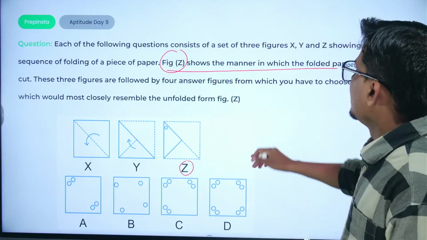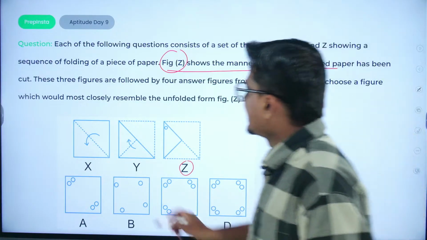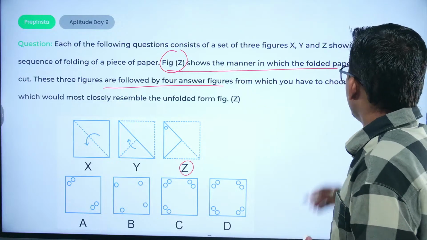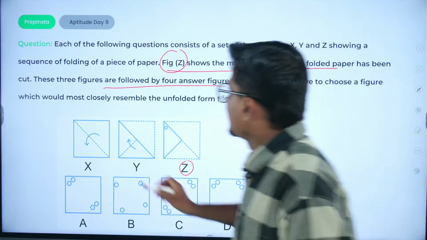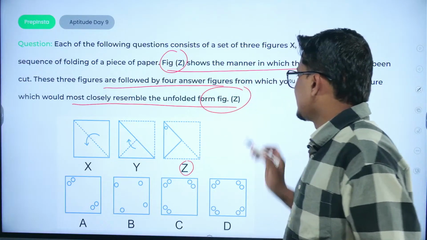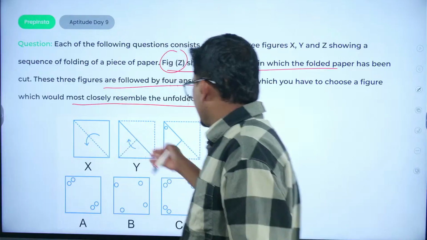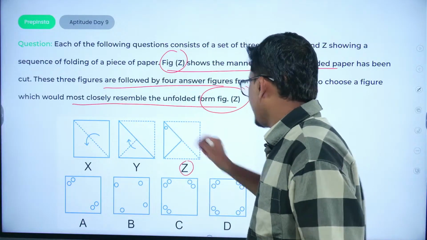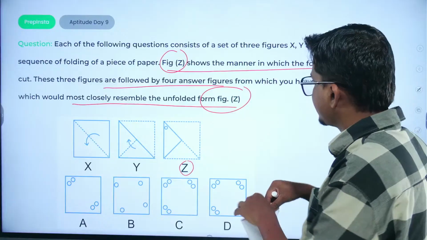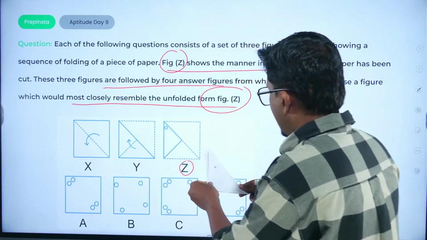Okay. Figure Z shows the manner in which the folded paper has been cut. These three figures are followed by four answer figures, from which you have to choose a figure which would most closely resemble the unfolded figure Z. So for an example, I have this particular diagram, तो यहाँ पे अगर I made a hole at the last, so this would be the ideal condition here.